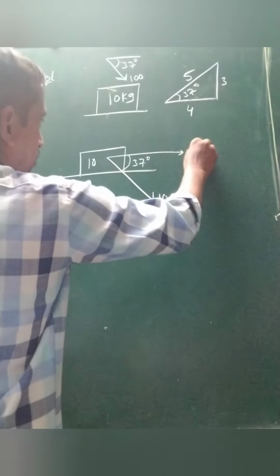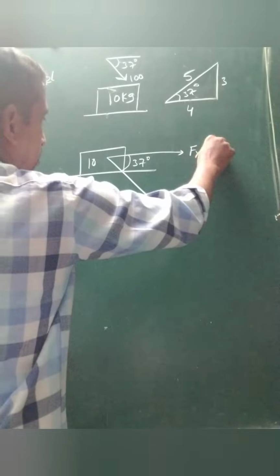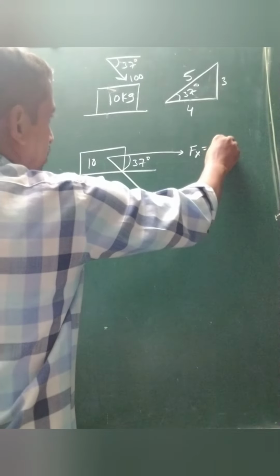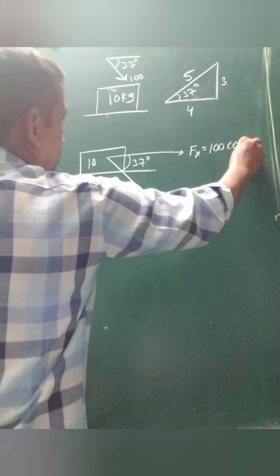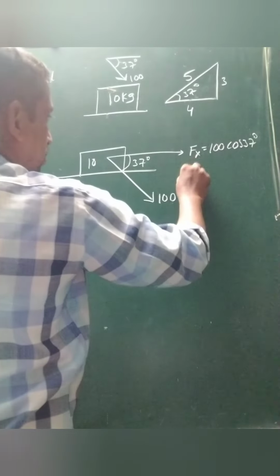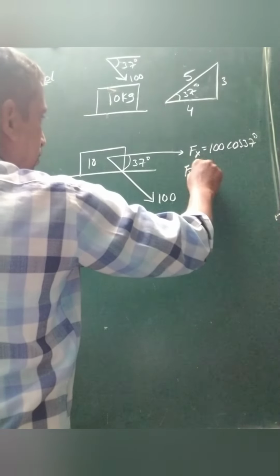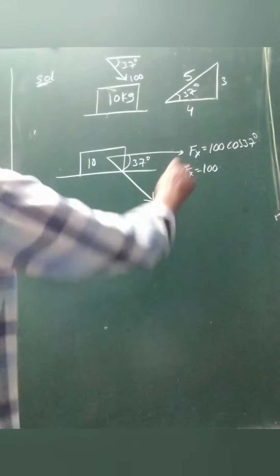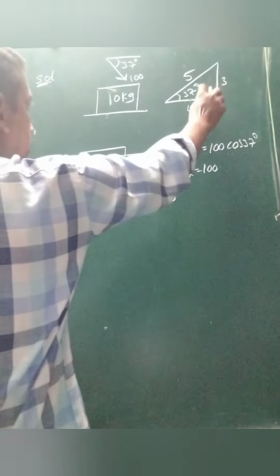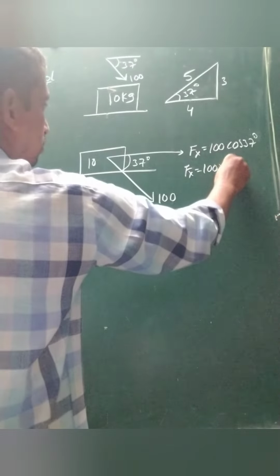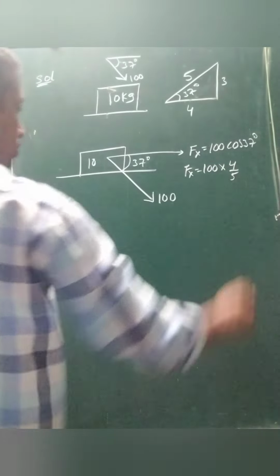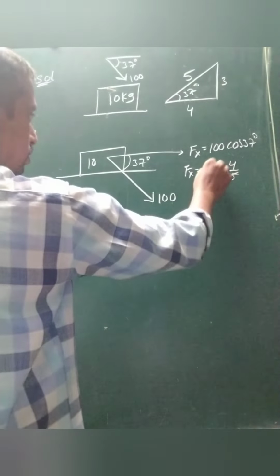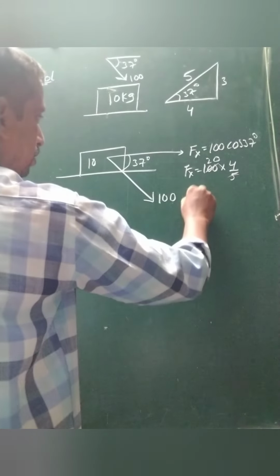So I write the value along the x-axis. F of x is equivalent to the resultant force 100 into cos of the angle, cos 37. Then F of x equal to 100 into cos 37, whose value is 4 by 5. So 5 is cancelled 20 times in this one.